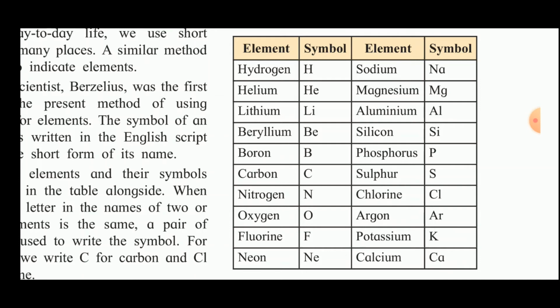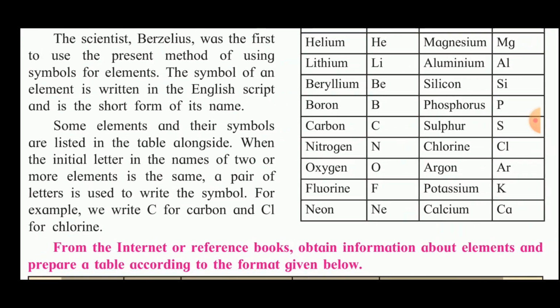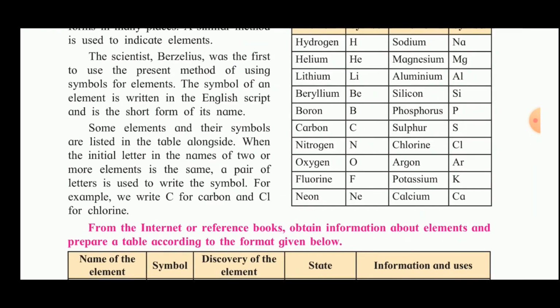Magnesium, Mg. Aluminium, Al. Silicon, Si. Phosphorus, P. Sulfur, S. Chlorine, Cl. Argon, Ar. Potassium, K. Calcium, Ca. For carbon, the symbol is C, so for calcium it is Ca. Now for chlorine, the second letter H, CH, must be the symbol of another element, so the third letter is taken: Cl.